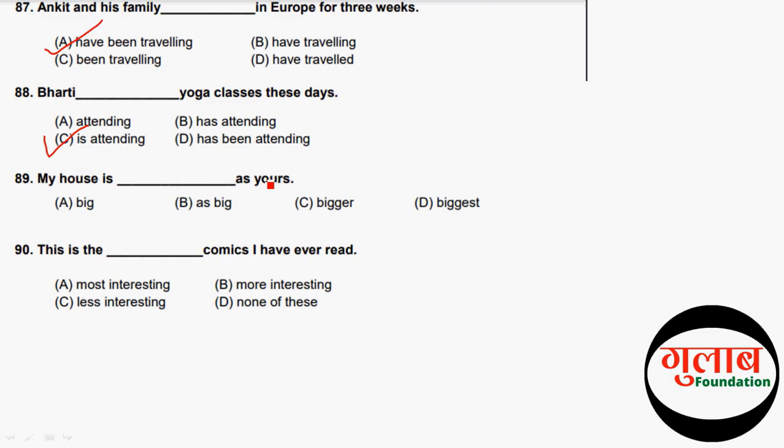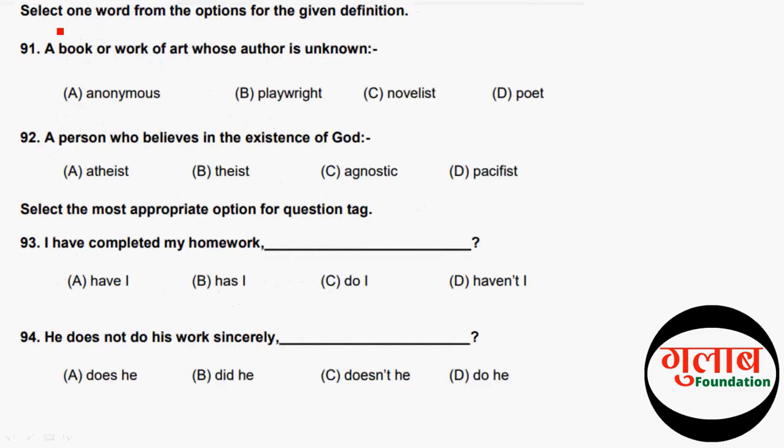Select one word from the options for the given definition. So the first question is a book or work of art whose author is not known. So the correct answer of this question is A, anonymous. The next question is a person who believes in the existence of God. So the correct option of this question is B, theist.